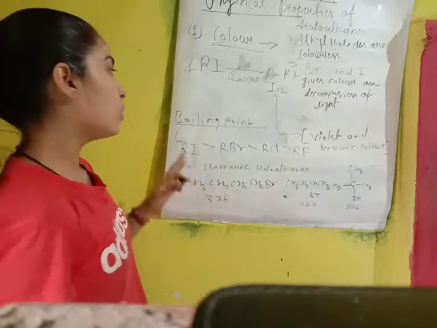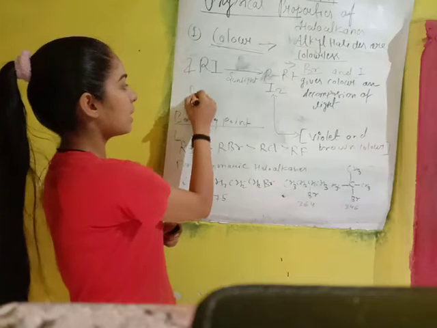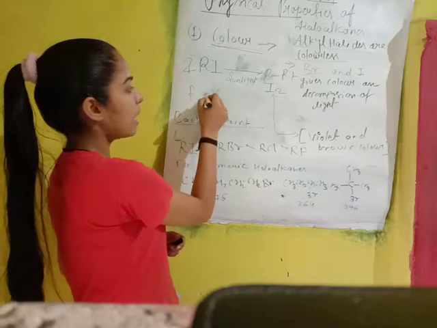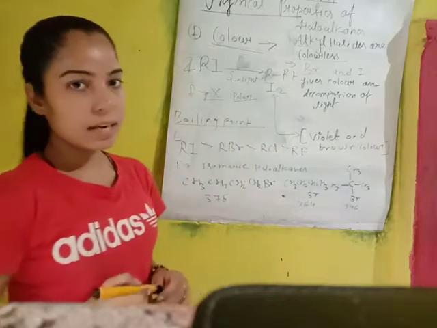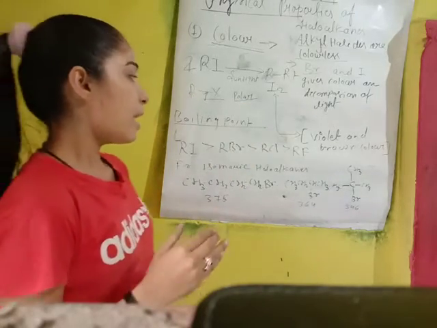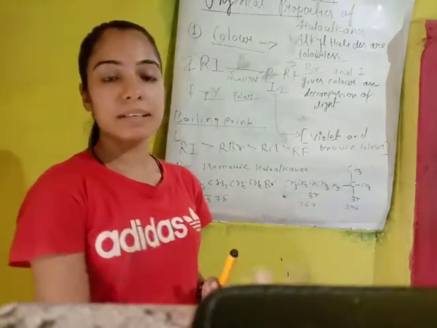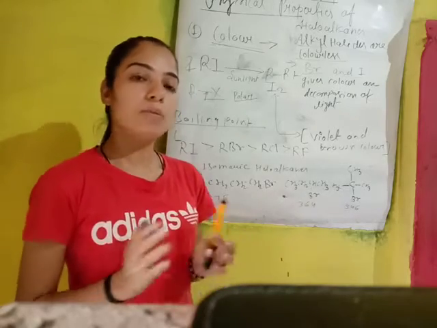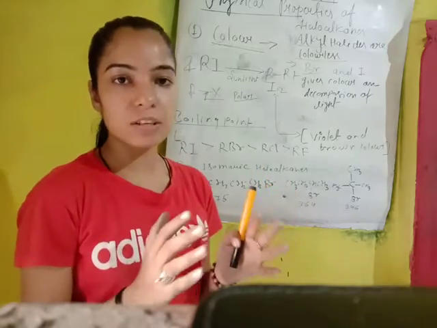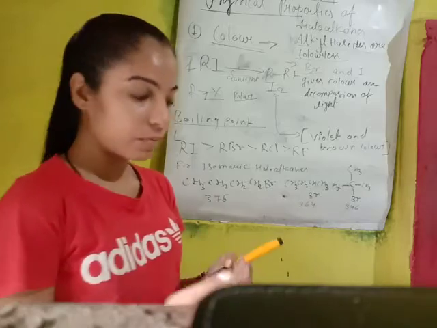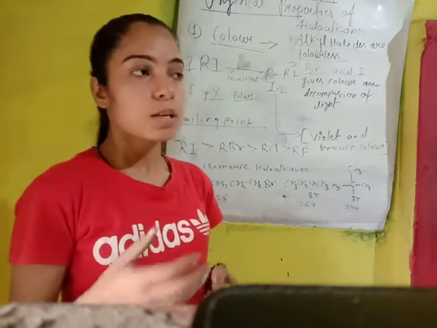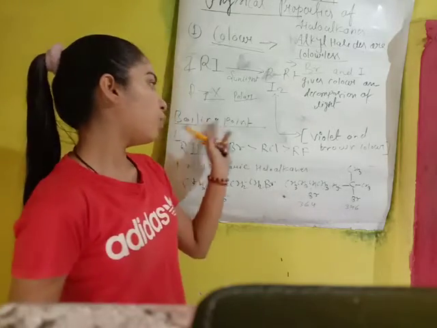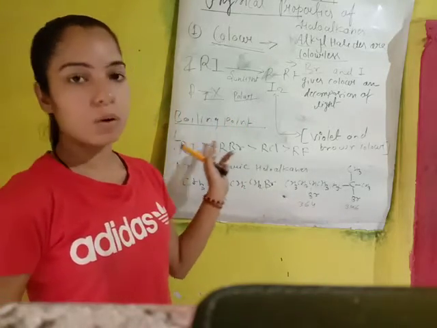Clearly, as you know, when we talk about alkyl halides, the bonding between the alkyl and halide is a polar bonding. Okay, first one, that is a polar bonding. Second one, as the molecular mass of an alkyl halide increases, what will happen? The molecular attraction force will also increase, and the number of electrons also increases. So we can say that the boiling point and melting point will also increase.